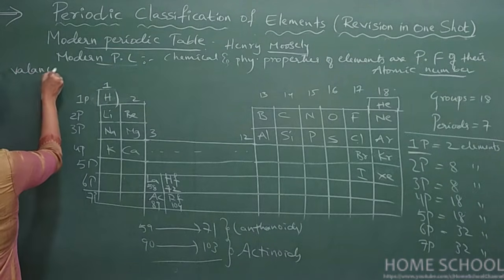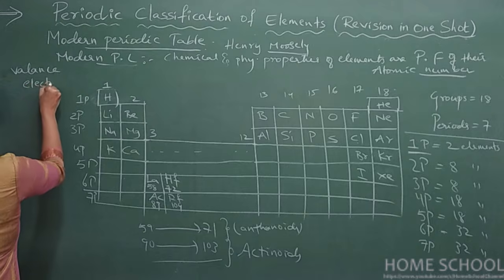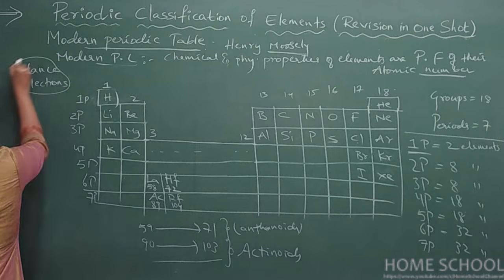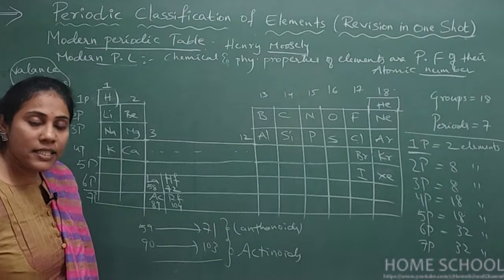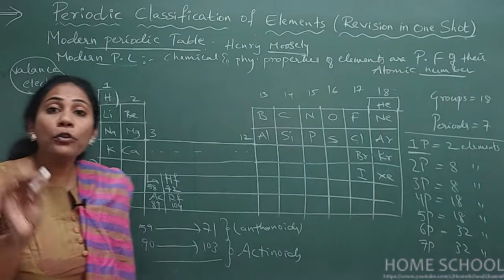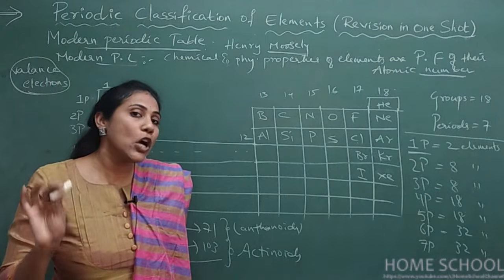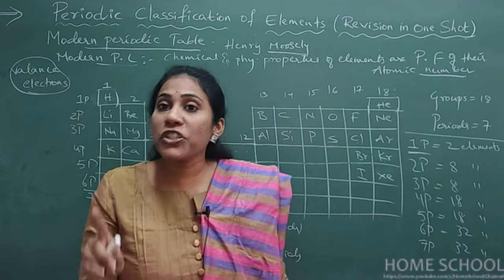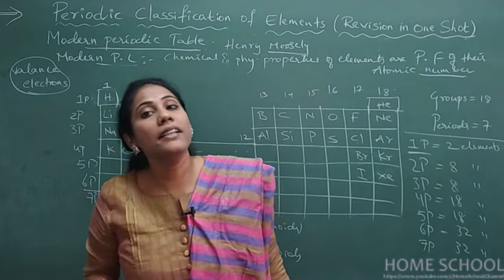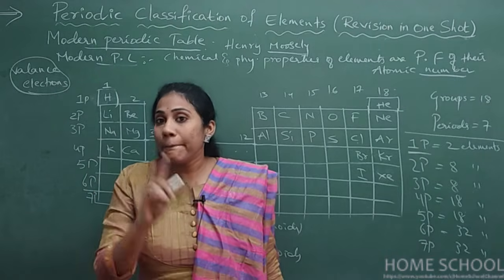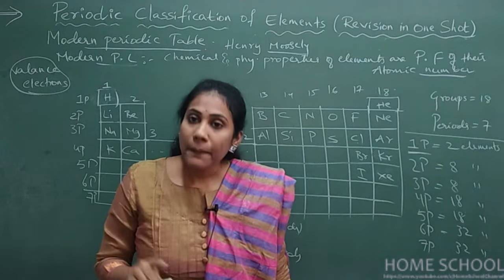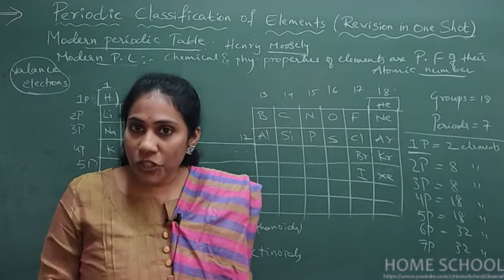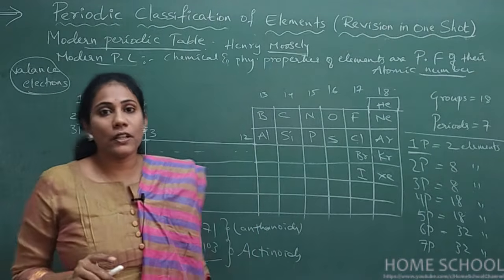I'm talking about valence electrons. First and foremost, what do you mean by valence electrons here? The electrons which are present in the outermost shell are called valence electrons. It is those electrons which actually participate in chemical reactions, right? So the number of electrons present in the outermost shell is called valence electron.